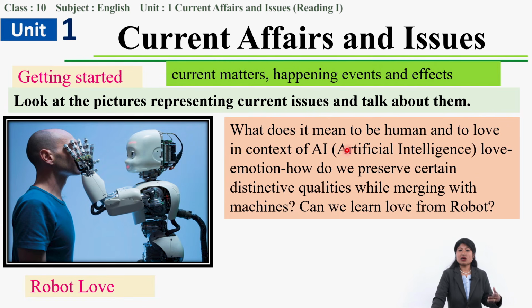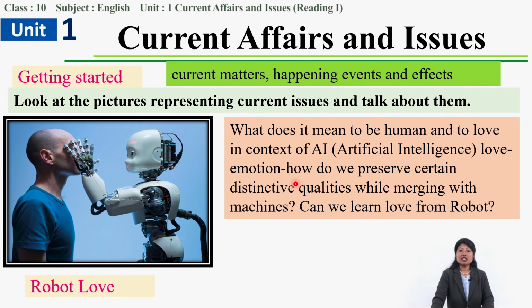So when we talk about robots and these things, there comes the talk about AI. The terminology AI, what is it? Yes, it is artificial intelligence.